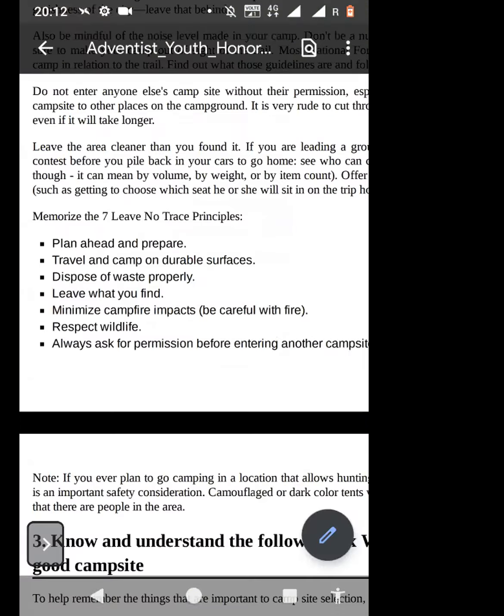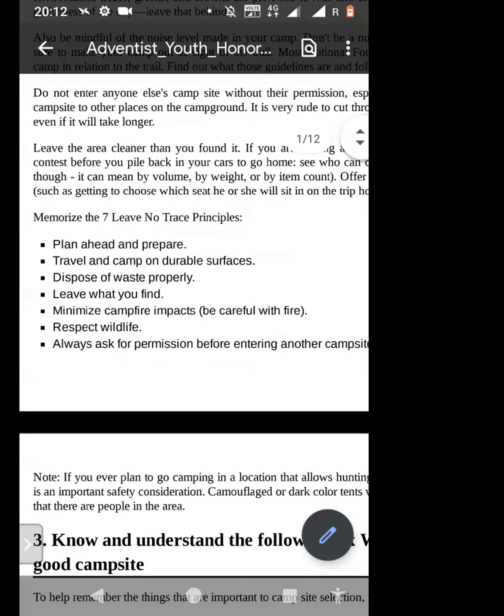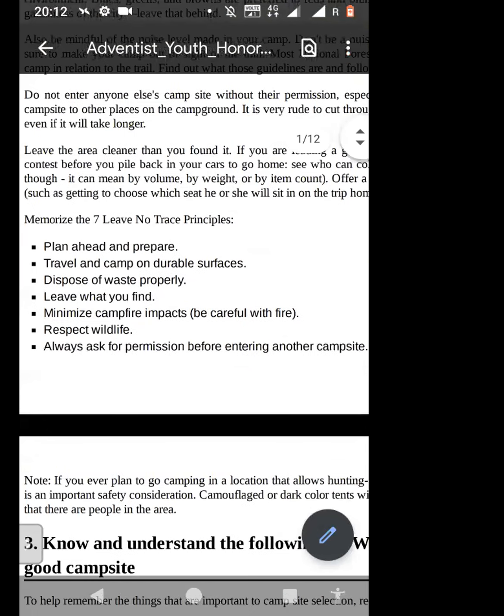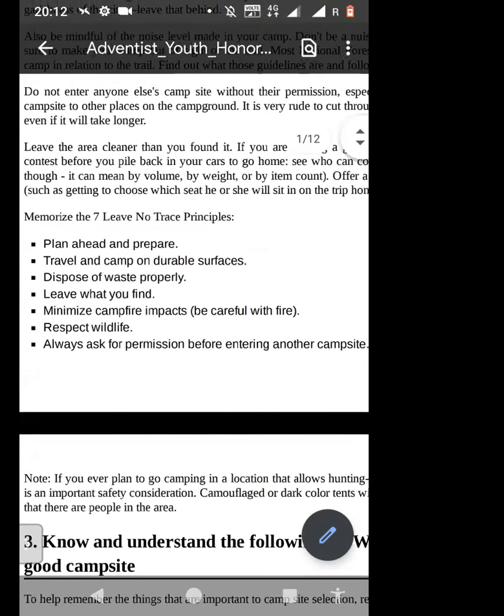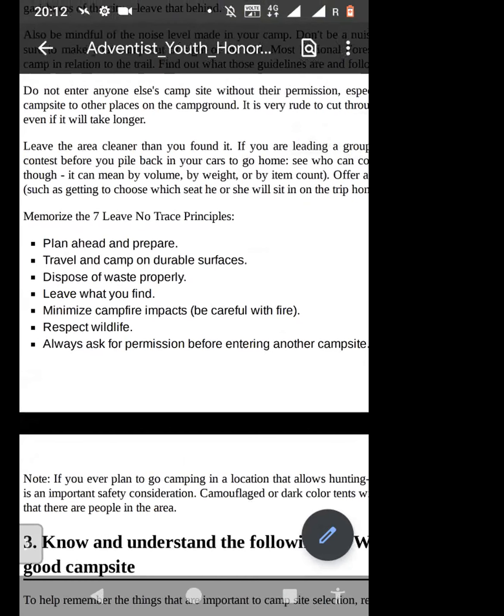All right, so can you see this? It's written, memorize the 7 leave no trace principles. These are the 7 leave no trace principles that they usually follow in America. I'll give you 3 minutes, and please copy these 7 points. And you'll have to memorize them. So I hope you start copying them. You've started copying them.